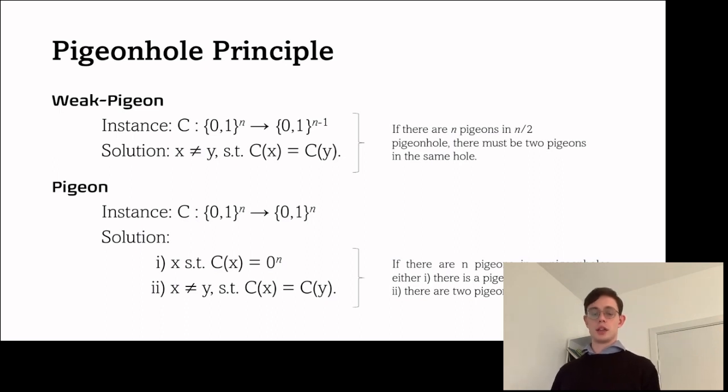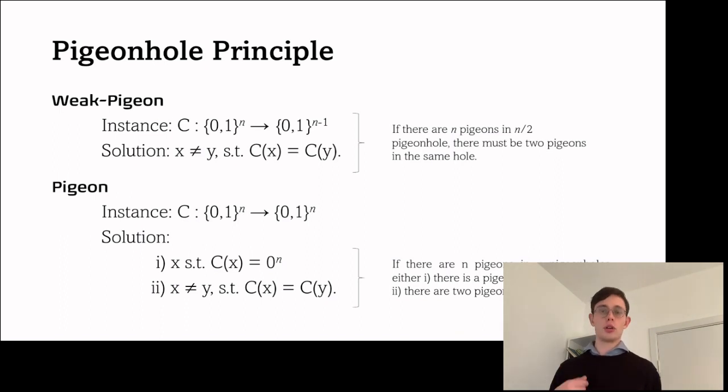Then similarly, we have the pigeon. And here we have a circuit that's not shrinking. So it takes in n bits and also outputs n bits. And here we're asked either to give a pre-image of 0 or to find a collision. And here we use what we call a strong property of the pigeonhole principle. Because if we have n pigeons and n pigeonholes, then either all of the pigeonholes have a pigeon, in which case C is essentially a permutation, or there must be 2 pigeons in the same hole.